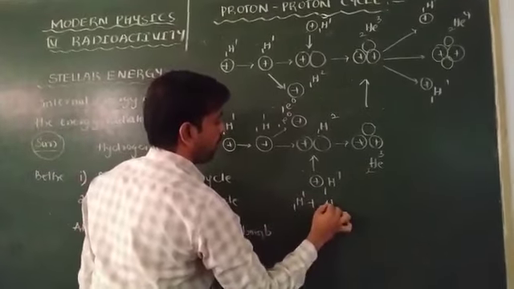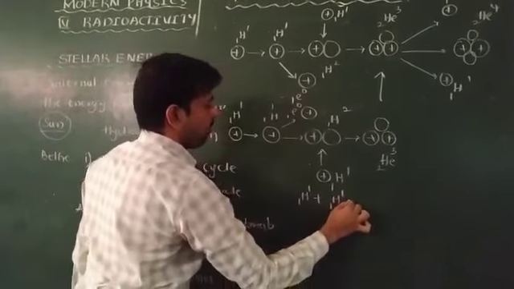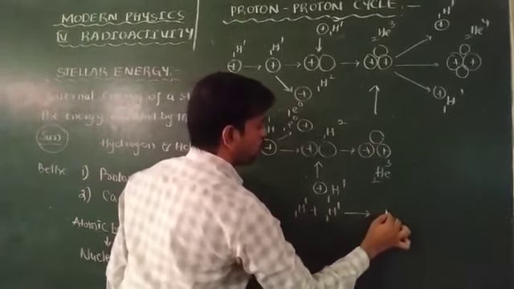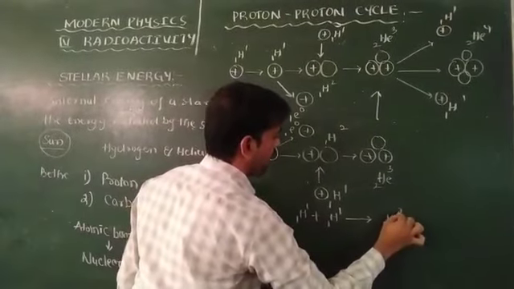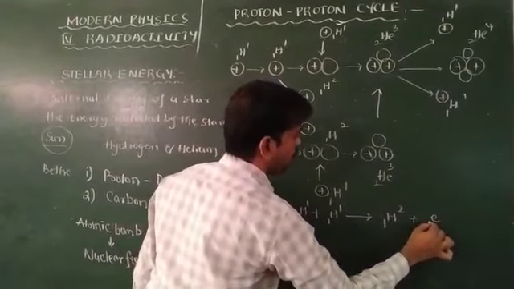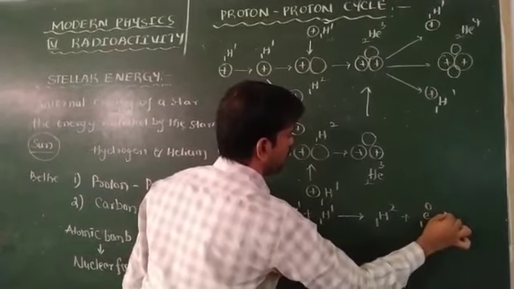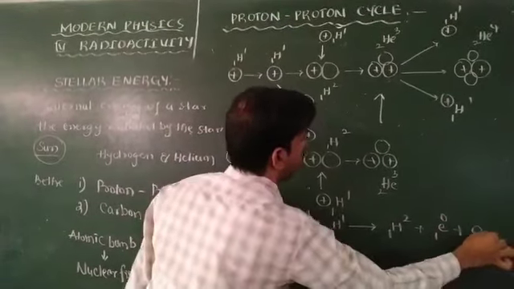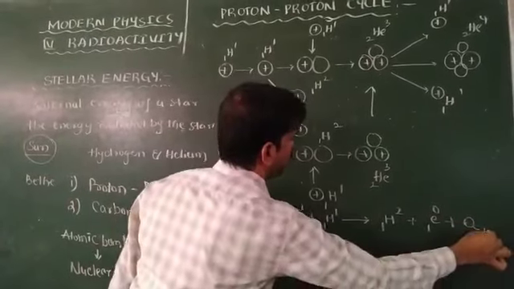H11 plus H11 gives rise to deuterium H12 as well as a positron, e+1 0, and some amount of energy, Q1.